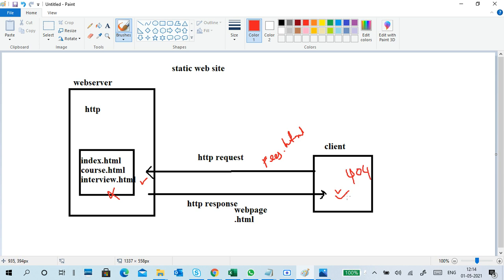There are different types of responses also. So if the page is available, it sends the page. If the page is not available, it sends 404, page is not there. So that is the request and response in a static website.